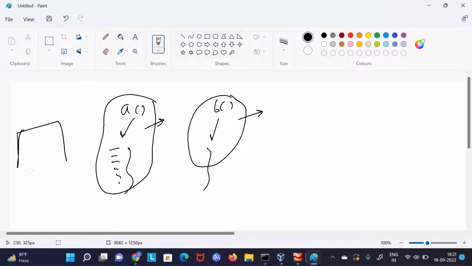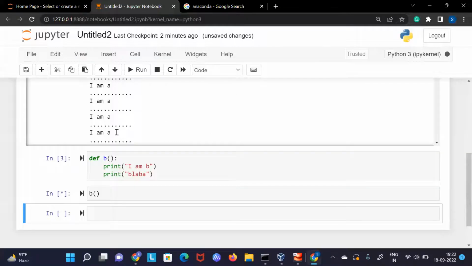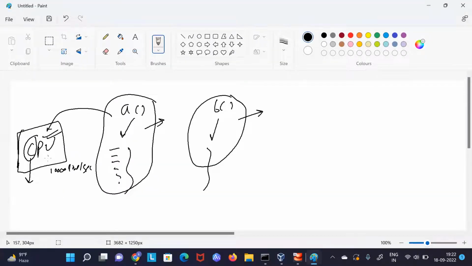So we all have a CPU in our operating system. Now the CPU gives some time to all the functions which we want to run. At the time A is running, the CPU is running it, but the CPU is very fast. A lot of CPU time is wasted here because let's say the CPU can run 1,000 lines per second. Okay, but here we are just running, let's say, two lines per second, right? So a lot of CPU speed is wasted here, and even after that we can't run our second feature.